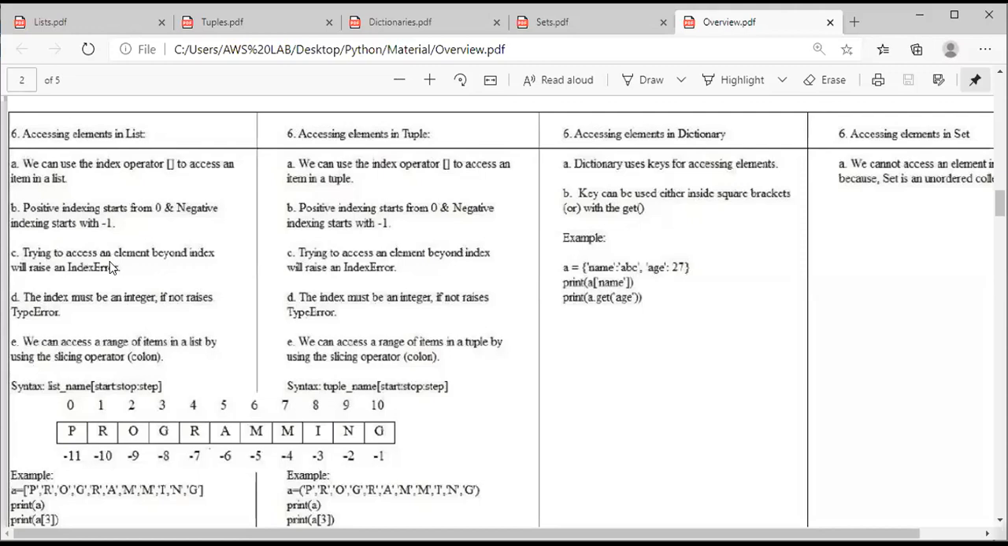Next, the fourth point is that the index value mentioned must be only an integer. If the user is not going to provide an integer and provides any other value than an integer, then the interpreter raises a type error.